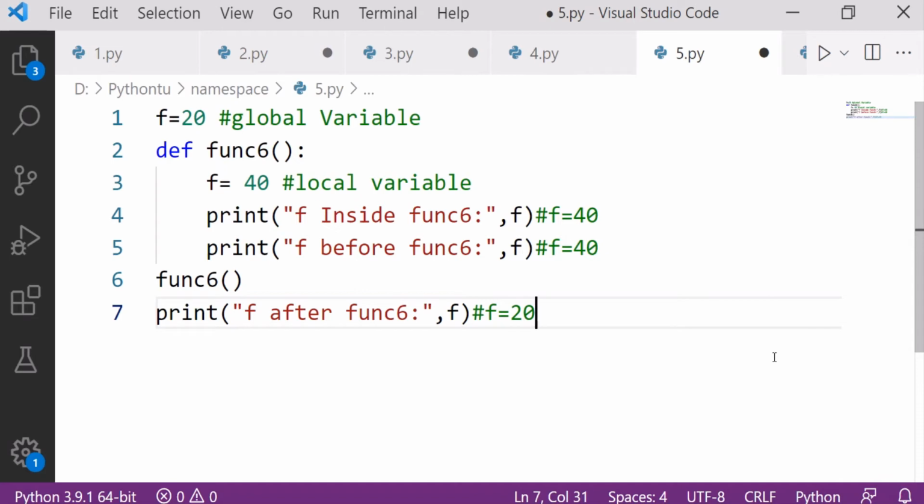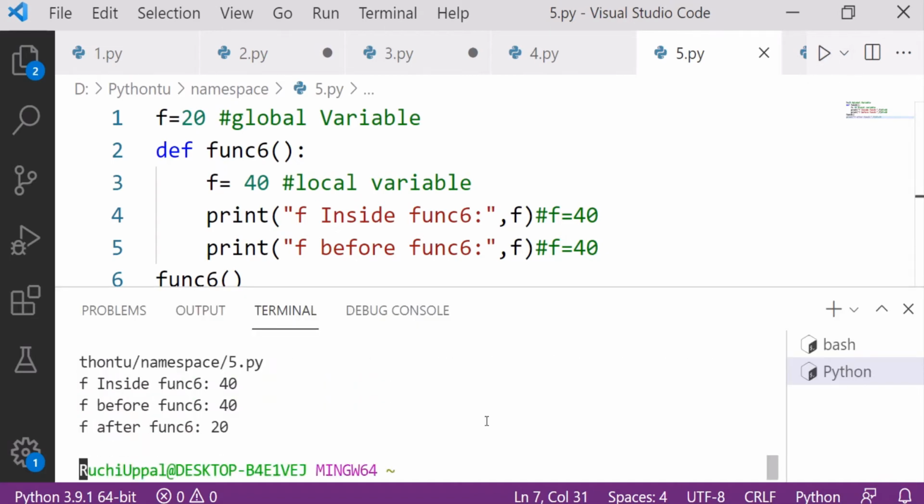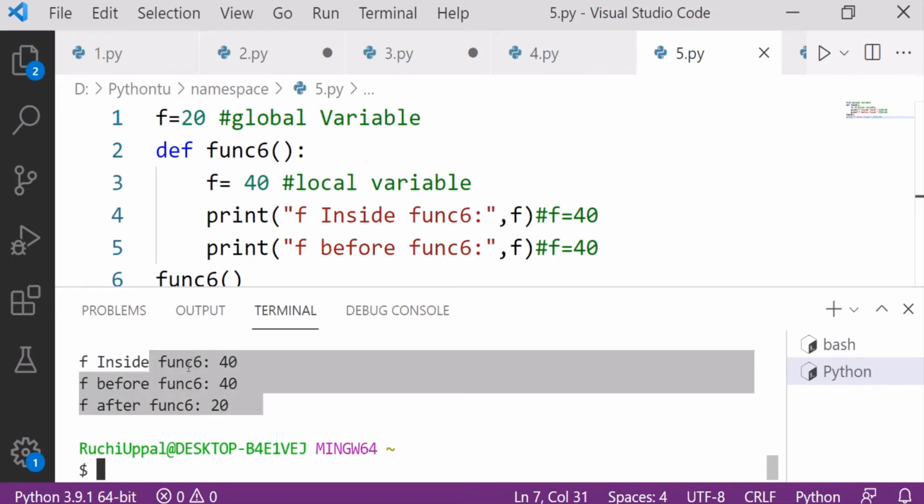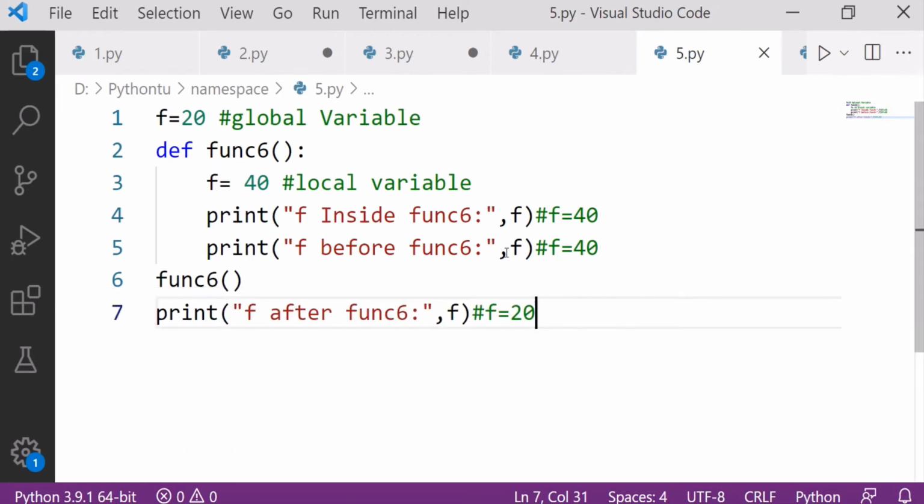This is what I am expecting. So let's check. 40, 40, 20: inside, before, and this. I told you, if I use global f here, the values will be changed.